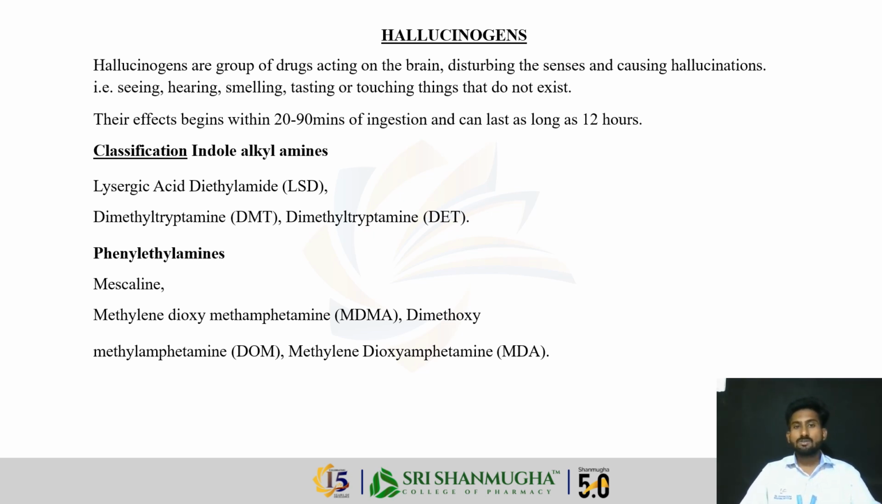So, what are the classifications of hallucinogens? The first class is indole alkylamines. Examples of indole alkylamines are lysergic acid diethylamide, the short form is LSD. The second one is dimethyltryptamine, the short form is DMT. The next one is diethyltryptamine, called DET.